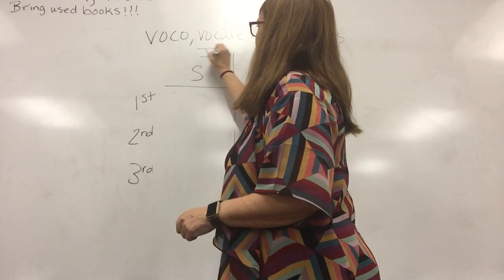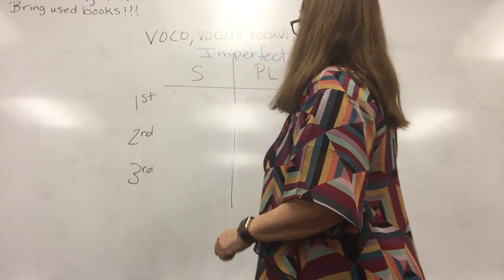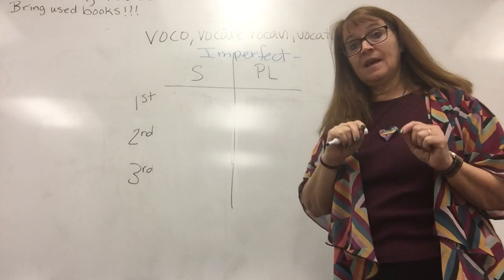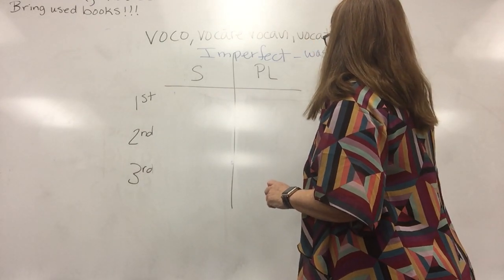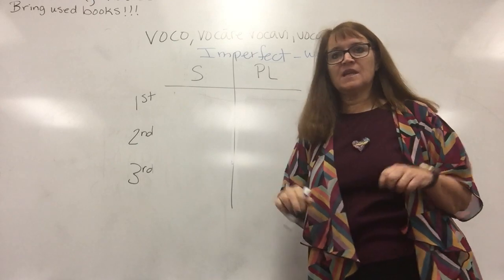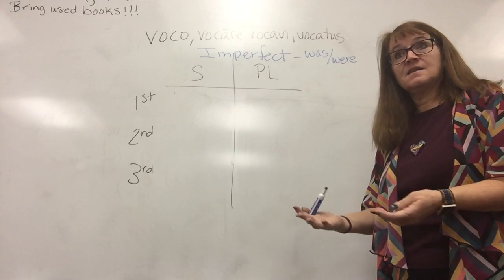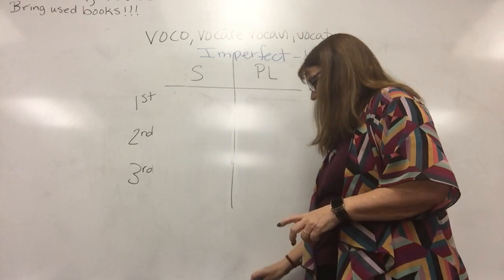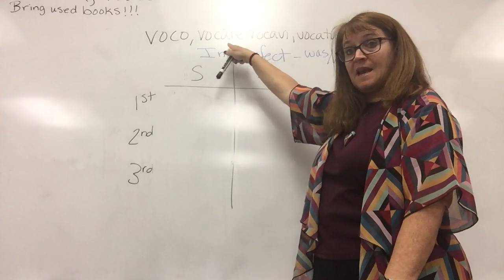So the imperfect tense, okay, write that up here, is going to be characterized in English by the English helping verbs was or were. Okay, that's really important. It's an ongoing past tense. Okay, it's not completed, was or were. So to form it in Latin, remember I told you the same stem.